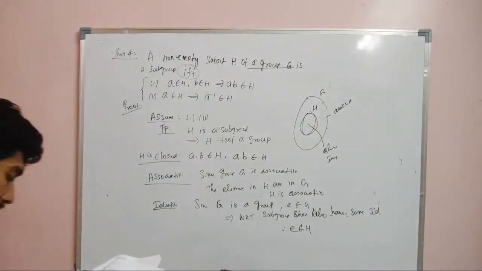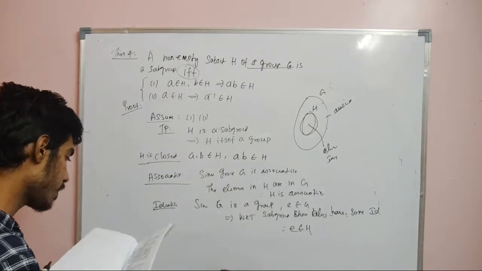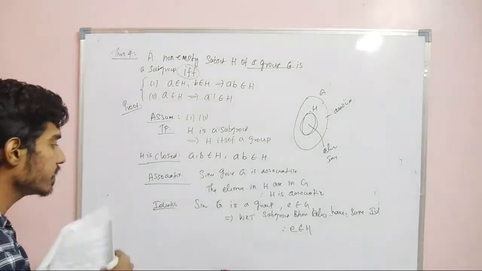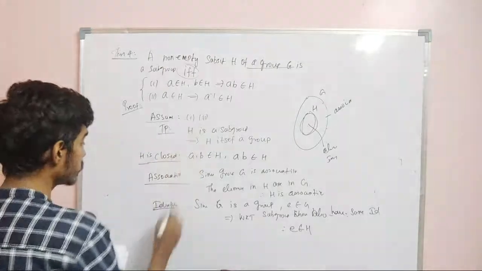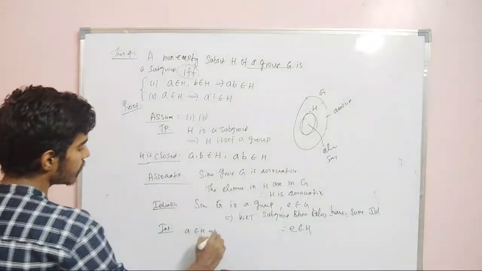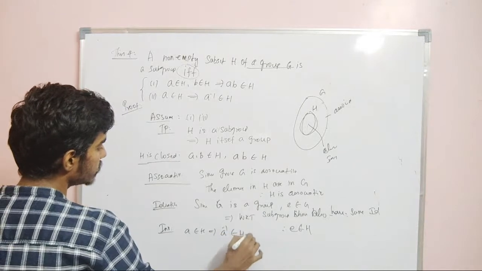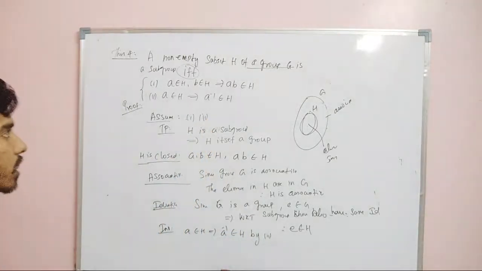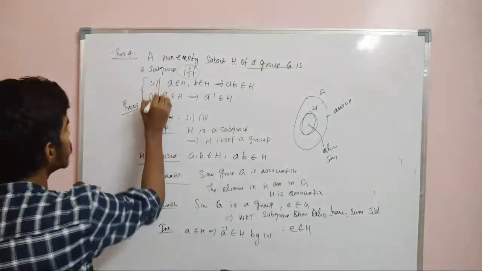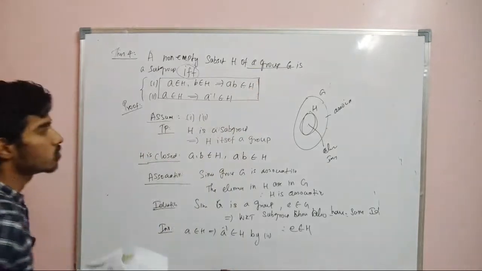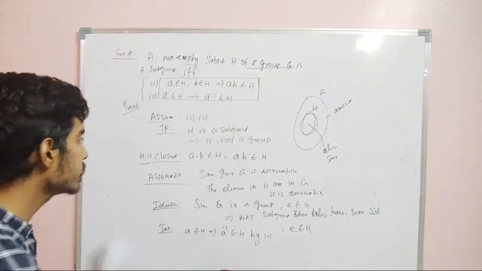Now we need to prove inverse, and again by assumption, A belongs to H means A inverse belongs to H, right? This is our assumption. So inverse. Let A belong to H, this implies A inverse belongs to H by assumption 2. So therefore if H is a subgroup, then these two conditions are enough to claim that H is a subgroup.